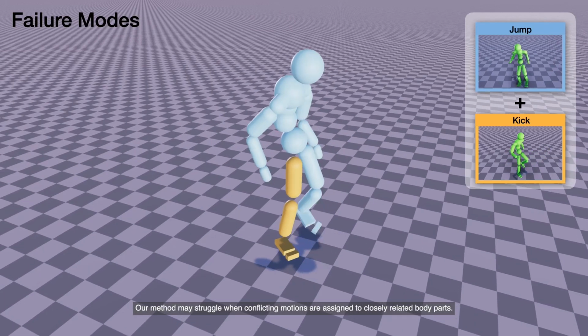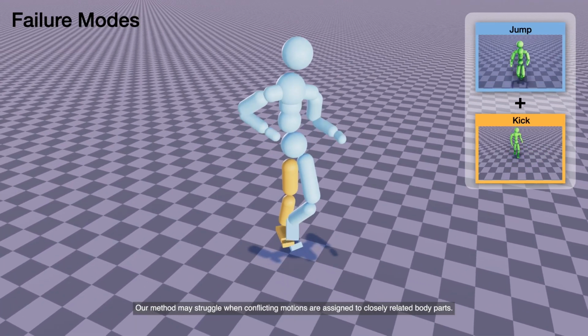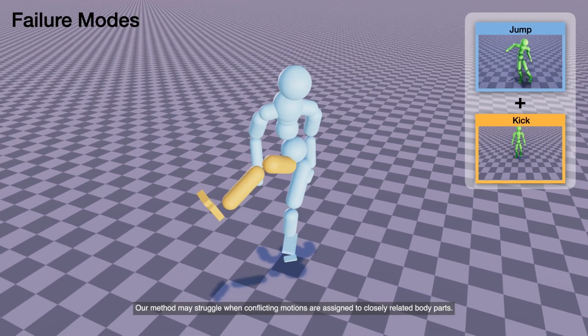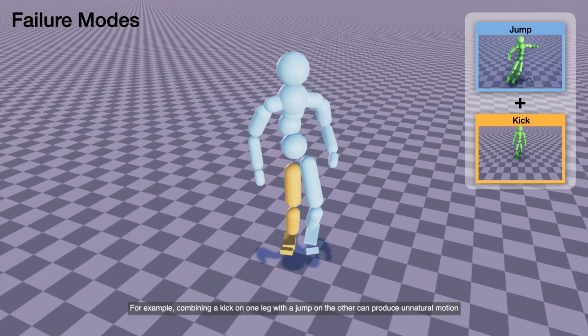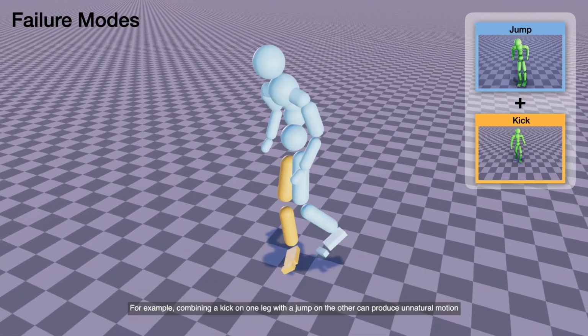Our method may struggle when conflicting motions are assigned to closely related body parts. For example, combining a kick on one leg with a jump on the other can produce unnatural motion.